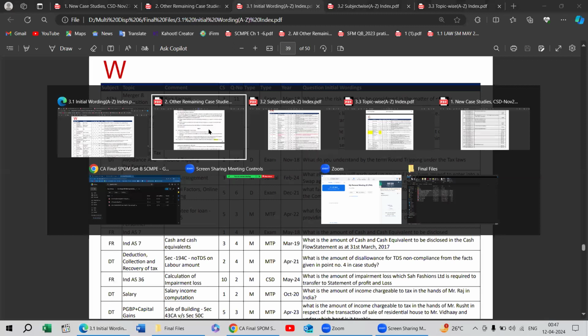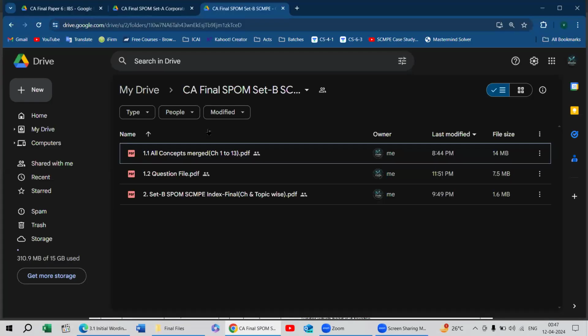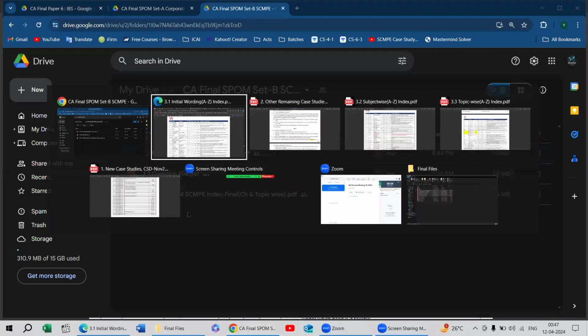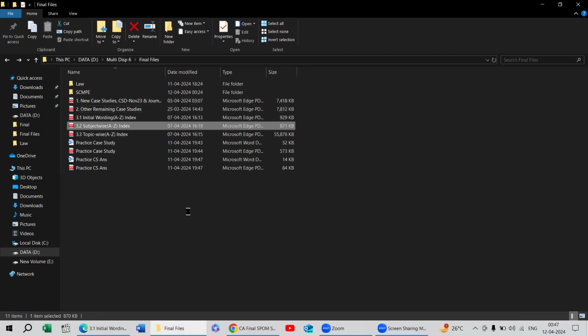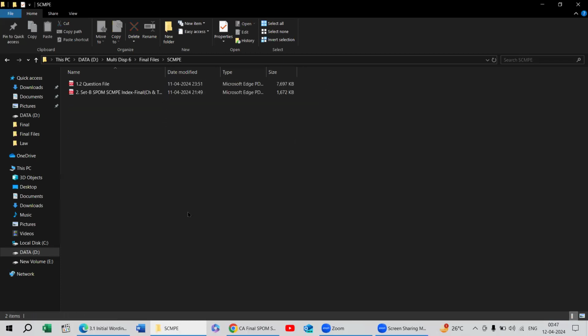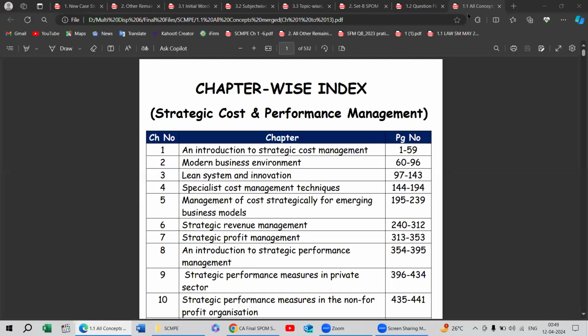Now if I talk about particularly the SCMP subject, I have created the concept file, question file, and the index file. I will show this here also in relation to SCMP, the question file and index file. Let's wait. So here is the file relating to SCMP particularly.